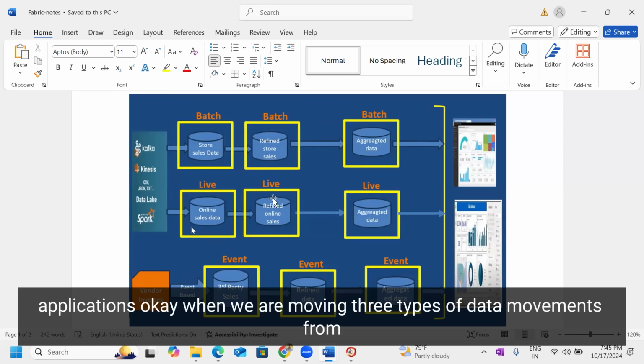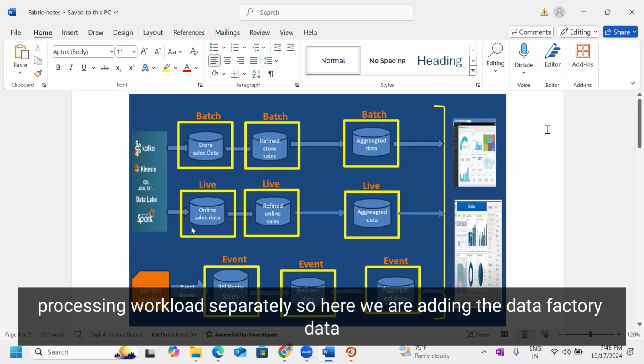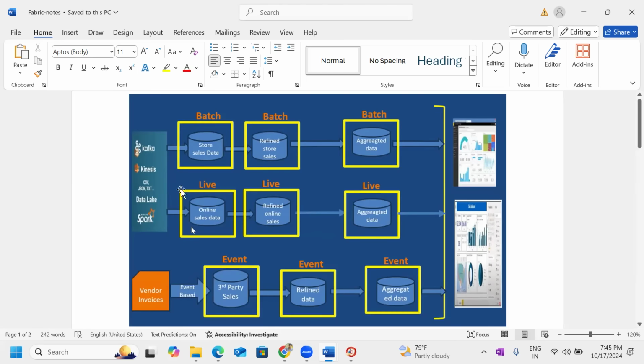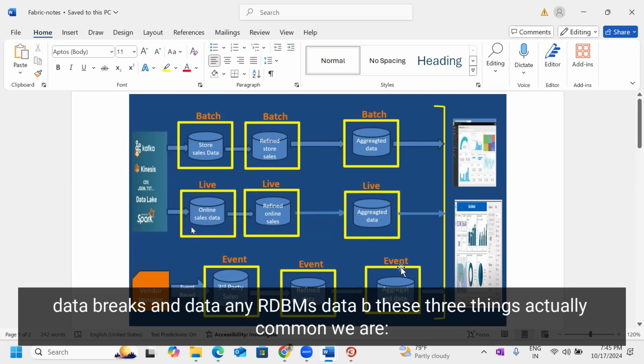Okay, when we are moving three types of data from different sources for one client, here we are doing the batch processing workload separately. So here we are adding Data Factory, Databricks, and a source, either SQL Server or something, and Synapse. Here we have the live streaming data. Here we need to create one more pipeline, adding Data Factory, Databricks, and a destination. And next for event-related data, again we have Data Factory, Databricks, and a data warehouse, any RDBMS data warehouse. These three things are common. We are using Power BI for generating the reports.